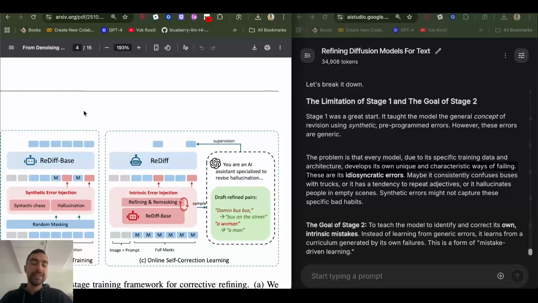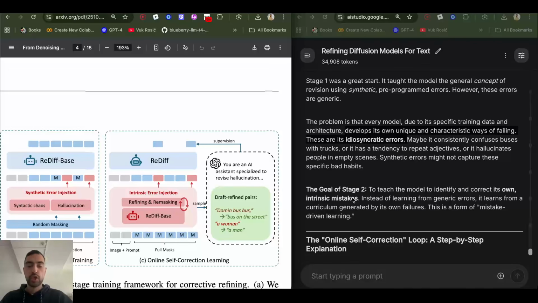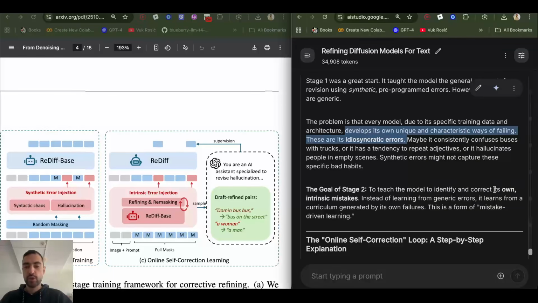So this error correction and demasking is just the first part. It learns how to correct errors as a baseline, but every model, depending on its training and architecture, will have its own type of errors it creates. So in the second stage, we will teach it to fix its own created errors. It may not learn from the synthetic errors of the first stage to fix the type of errors it's inherently producing. So the goal of stage 2 is to fix its own intrinsic mistakes.